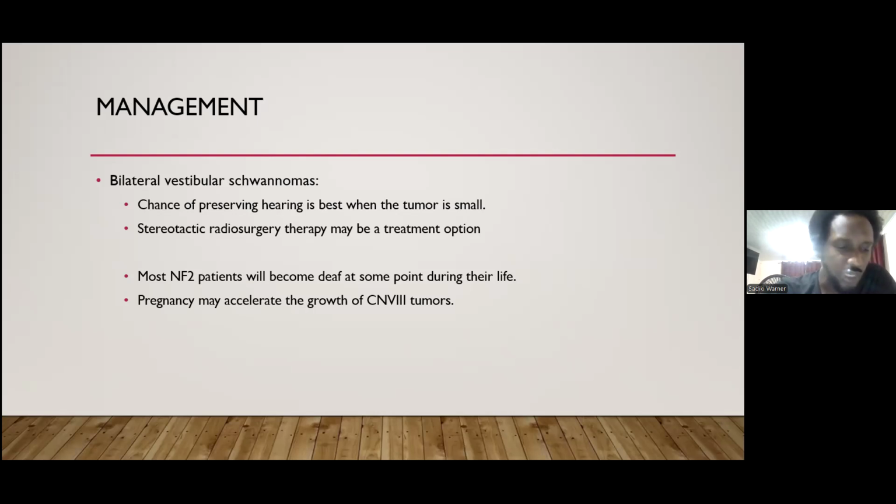Otherwise, we follow the second tumor for as long as possible, and then perform a subtotal removal in an attempt to prevent total deafness. Now, stereotactic radiosurgery may also be a treatment option, but most neurofibromatosis patients will become deaf at some point in their life. And of note, pregnancy may accelerate the growth of cranial nerve 8 tumors.